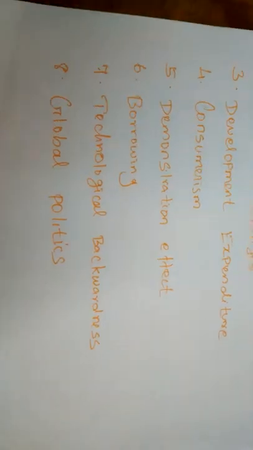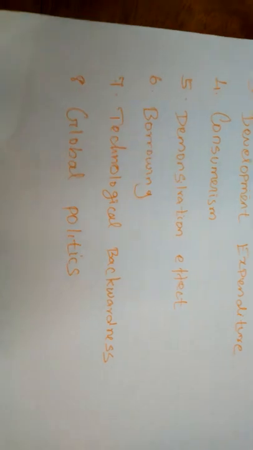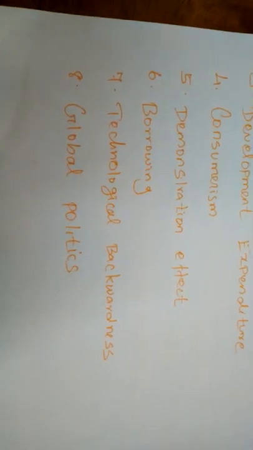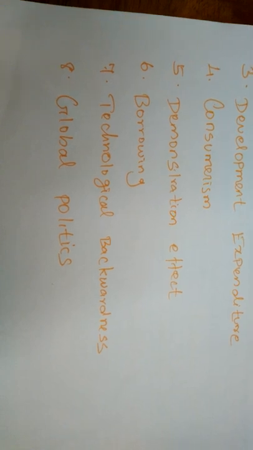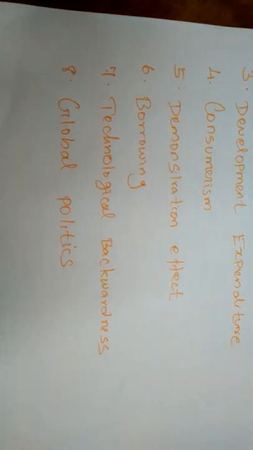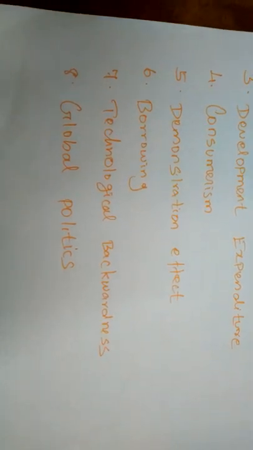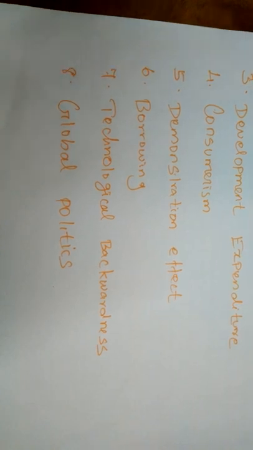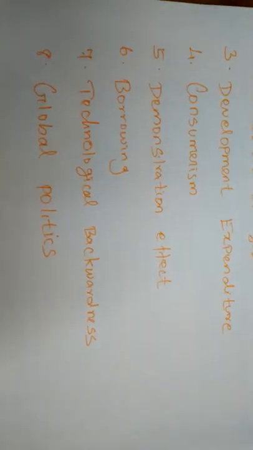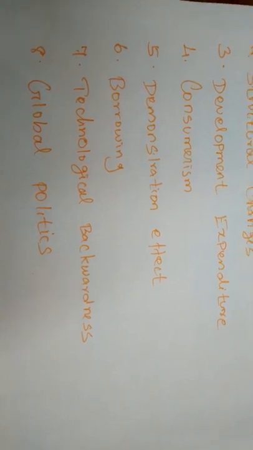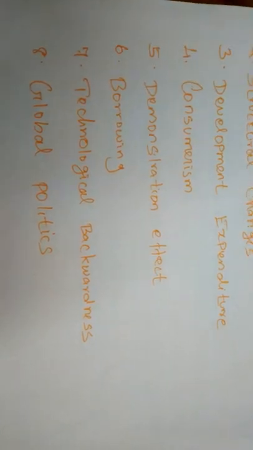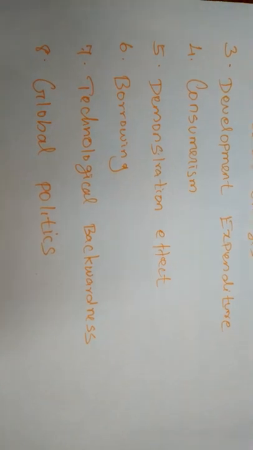Next, global politics. Under global politics, the rich countries need to sell their weapons to promote their economy and generate employment. Hence wars between countries are stimulated. For example, America wants to generate employment and sell its weapons to developing nations.